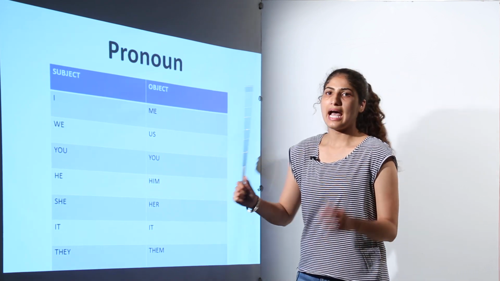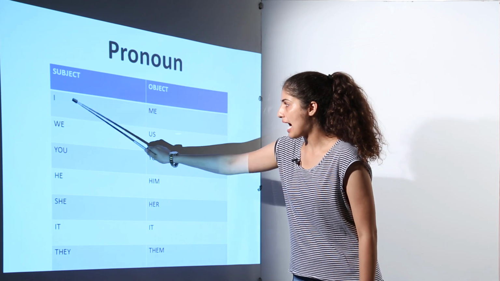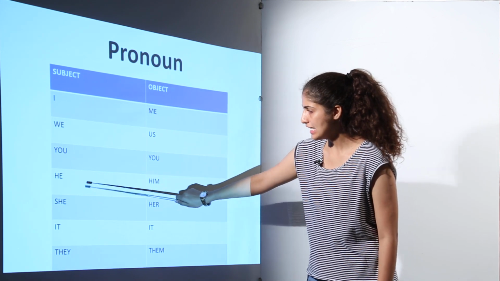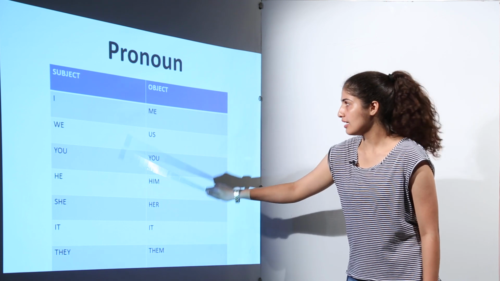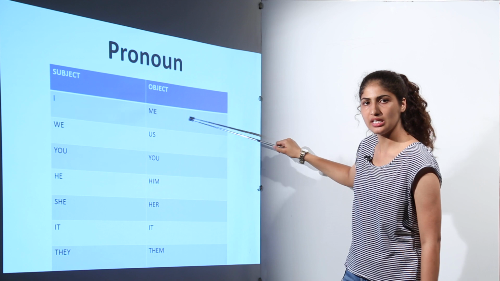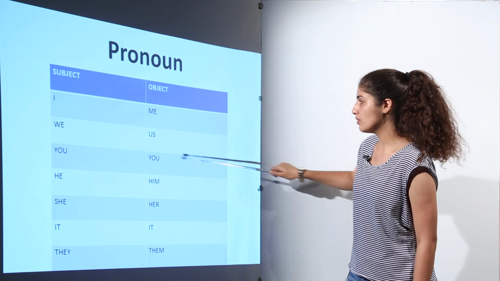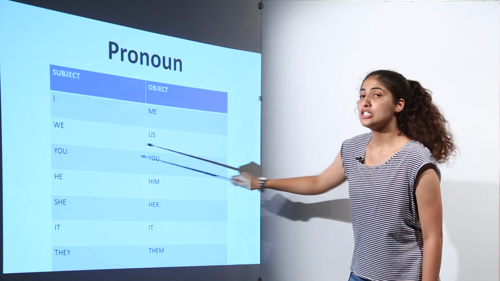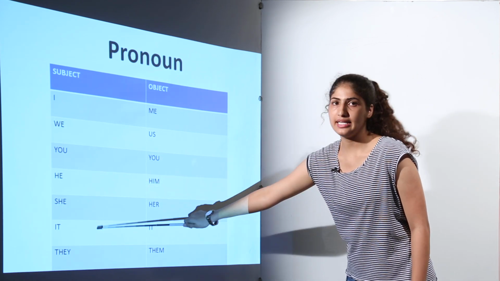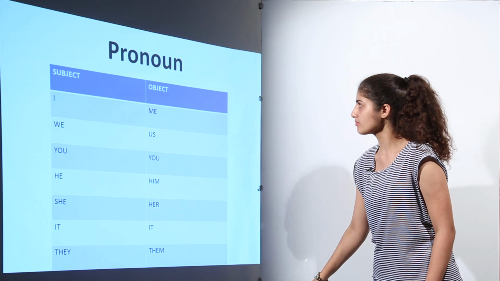Now when active voice is changed into the passive voice, the pronouns I, we, you, he, she, it and they are changed in this way. That is, I will be changed into me, we will be changed into us, you will be changed into you, he changed into him, she changed into her, it will remain the same, they will change into them.